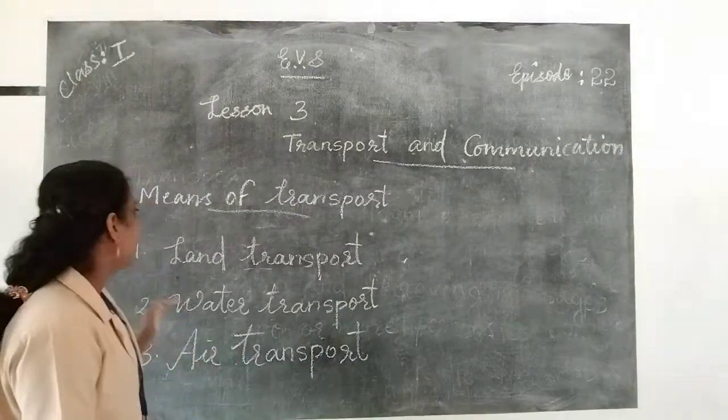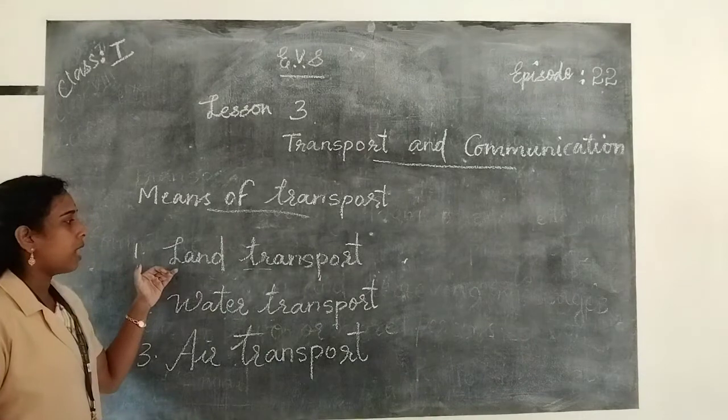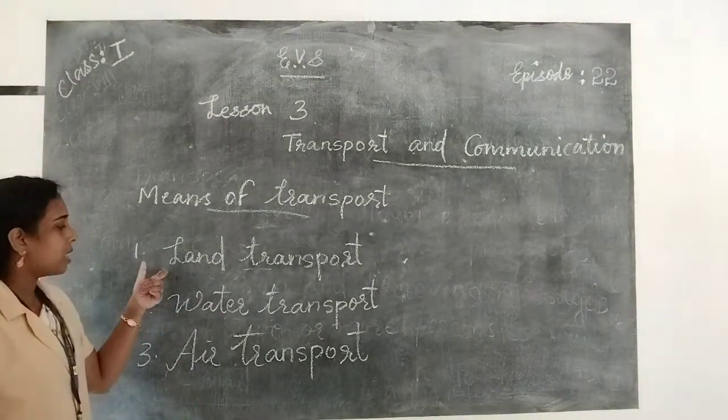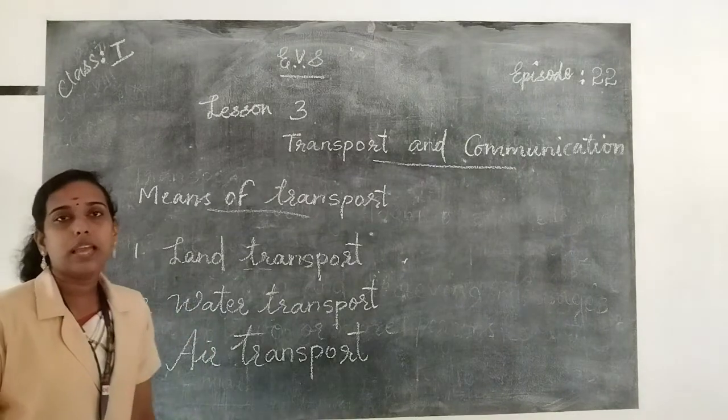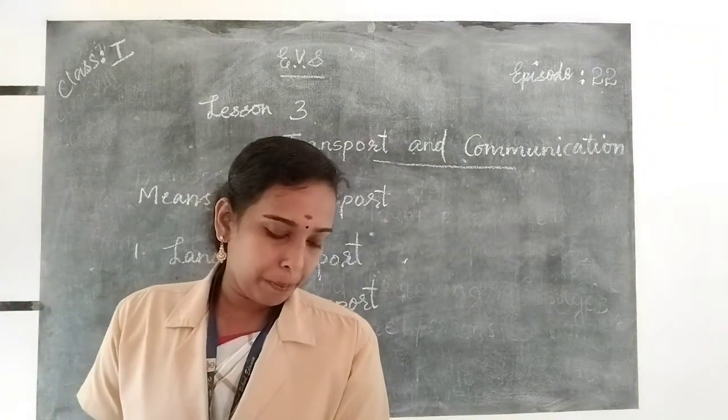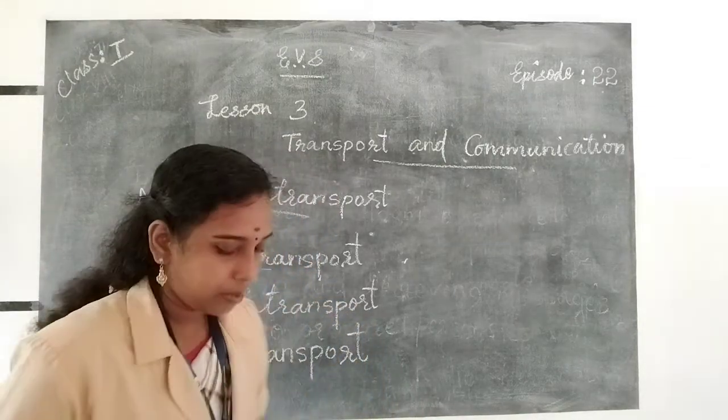Okay, so these are the three means of transport: land transport, water transport, air transport. Then different means of communication.